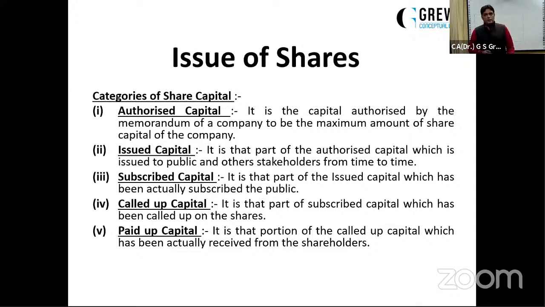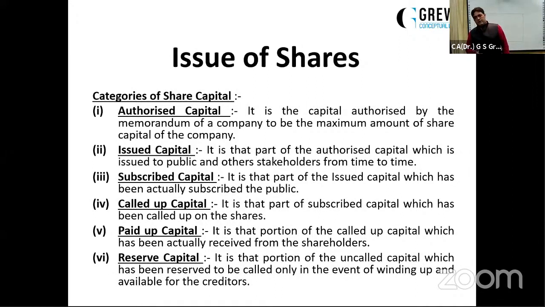There's one more thing, that is reserve capital. Now, this reserve capital is also decided by the company or by the directors. It is that portion of uncalled capital which has been reserved by the directors, that they will make that call, ask that money from the public only in the event of winding up. When the company is going to close the business, only then this reserve capital can be asked for by the company from the public.